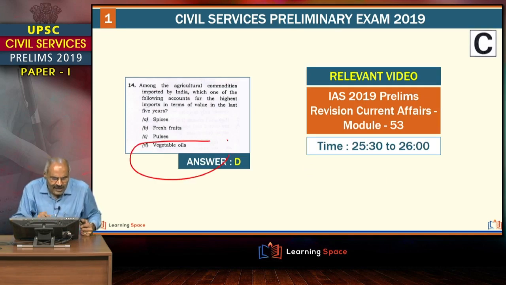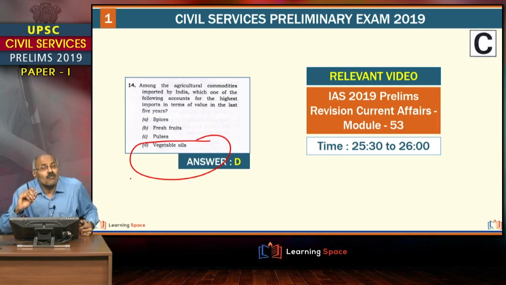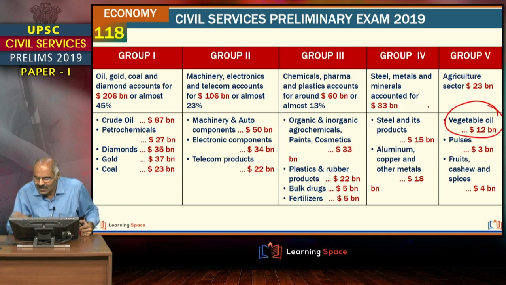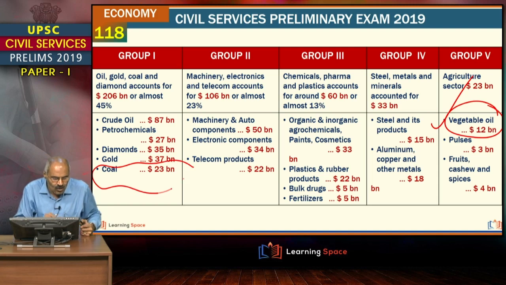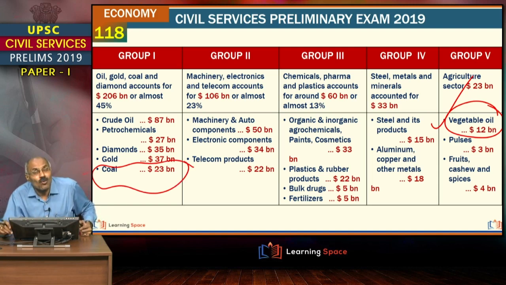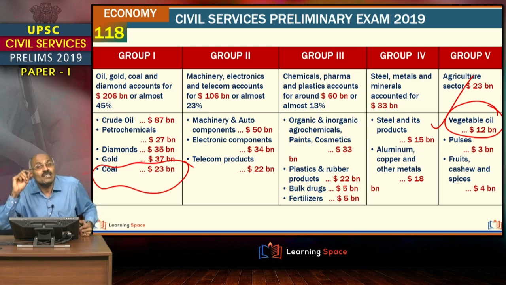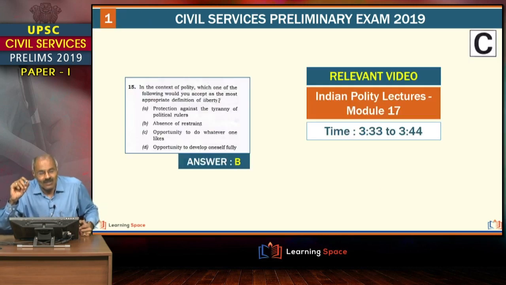Friends, this vegetable oils topic we covered a number of times in the editorial. In fact, in the revision series also we covered it, and this slide I have shown you 2-3 times in the editorials as well as in the revision also. Friends, through this you can come to the conclusion on vegetable oil, I explained specifically this aspect. And here you see coal, and one question is there on coal, right? And by explaining various groups we told you in crystal clear terms, right?